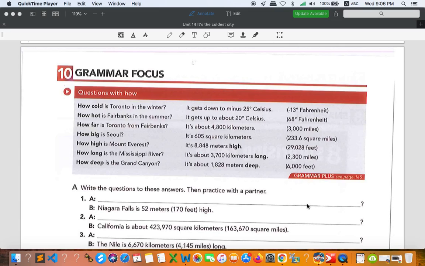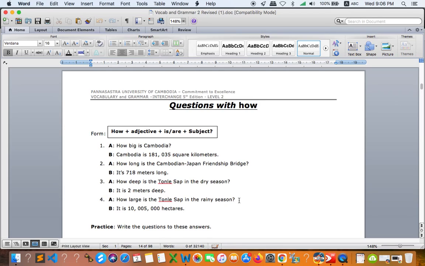All right, so let's try to understand further about that. So understand the form a little bit. Right here we have the form how plus adjective, is or are, subject. It depends. You can see how big is Cambodia. How do I know that we need to use big? Just because we see the word square right here. And how do we know that we need to use long? Because we have long at the end. And how do we know that we need to use deep? Because we have deep at the end.